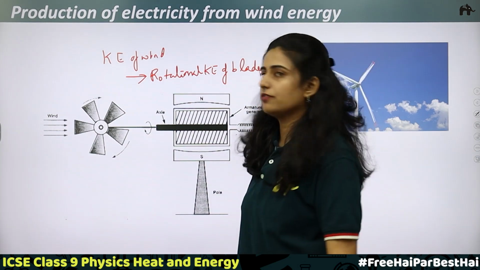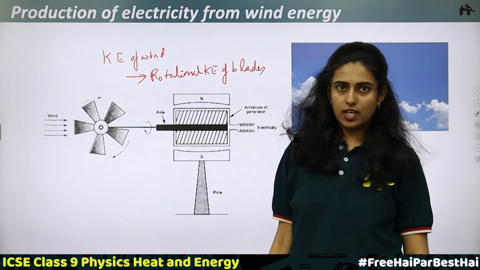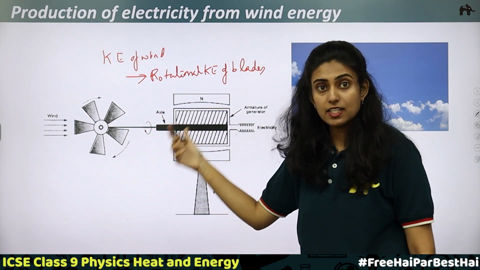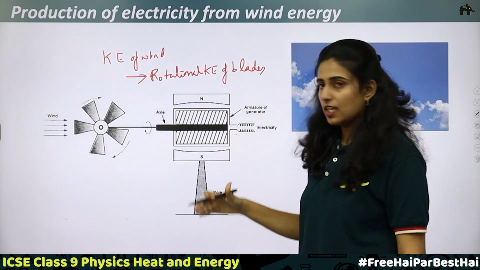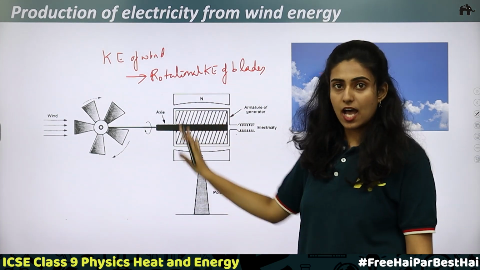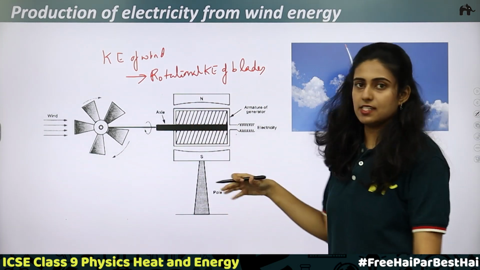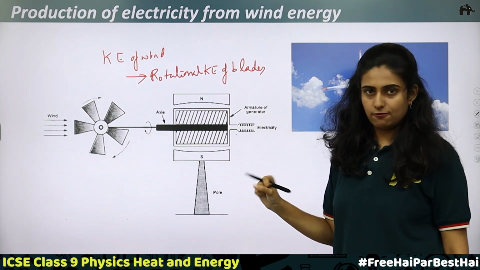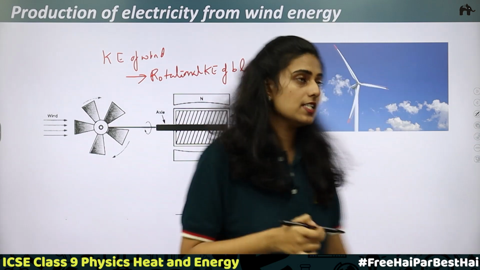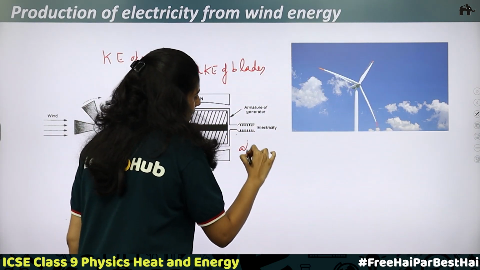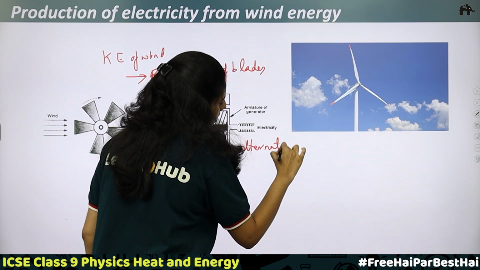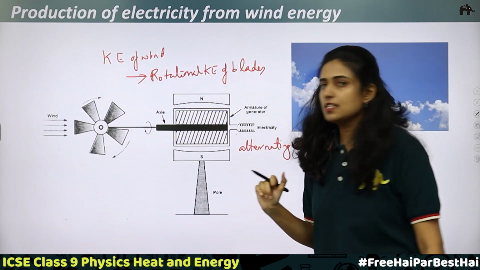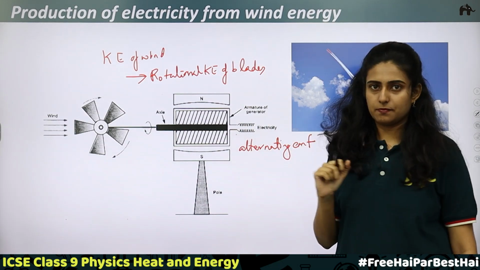Rotational kinetic energy of the blades. So the blades will start rotating. When the blades rotate, with the rotation of the turbine, what happens? Energy is produced. Here you can see this is the dynamo, this is the armature. Here you are providing a magnetic field. With the help of this magnetic field, the current produced is alternating current. An alternating EMF is produced. This is how the electric generator works.